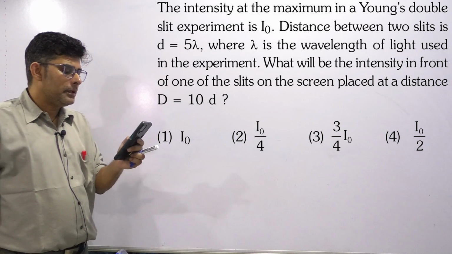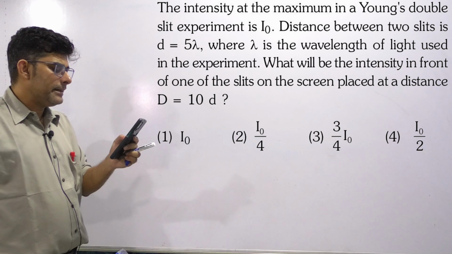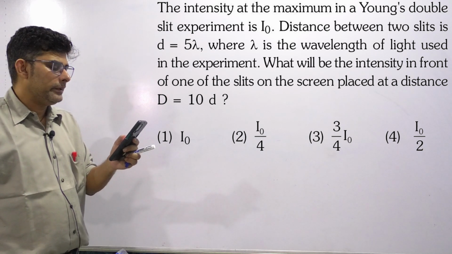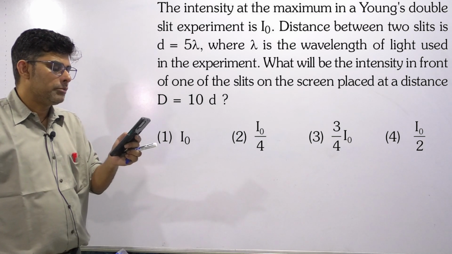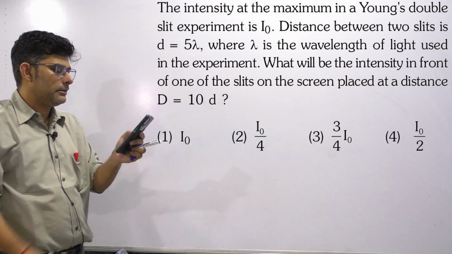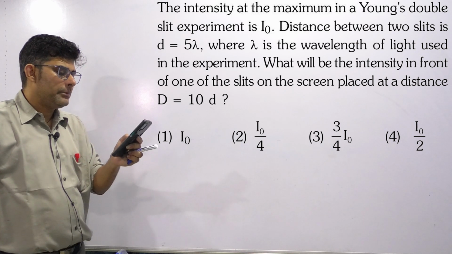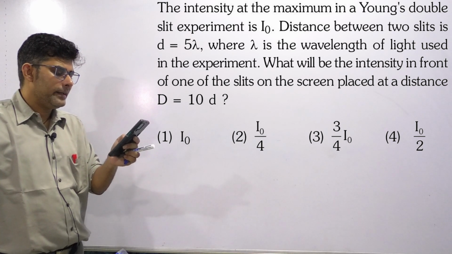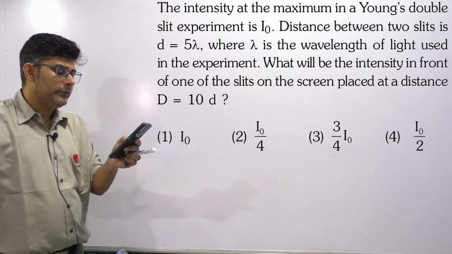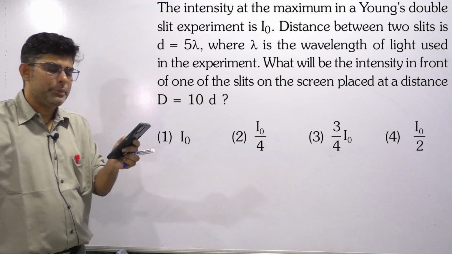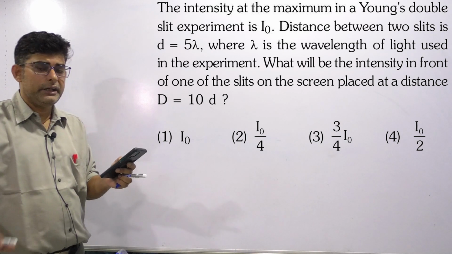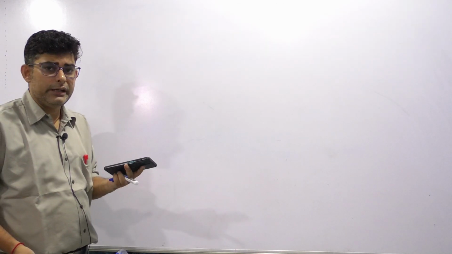The intensity at the maximum in YDSE is I naught. The maximum intensity in YDSE is given as I naught. Distance between the two slits is small d equals 5 lambda. You can see in the question on the screen, where lambda is the wavelength of light used in the experiment. What will be the intensity in front of one of the slits on the screen plane at a distance capital D equals 10 d? Small d is given as 5 lambda, capital D is equals to 10 d.